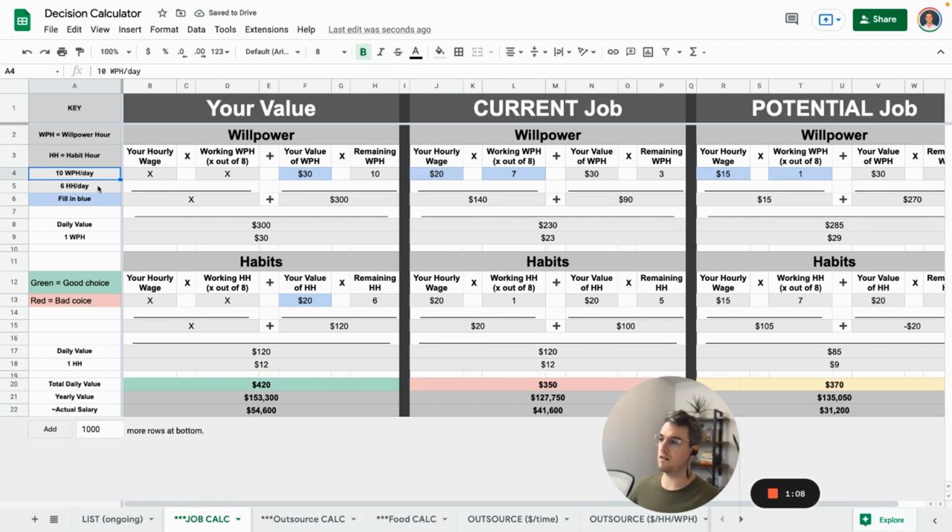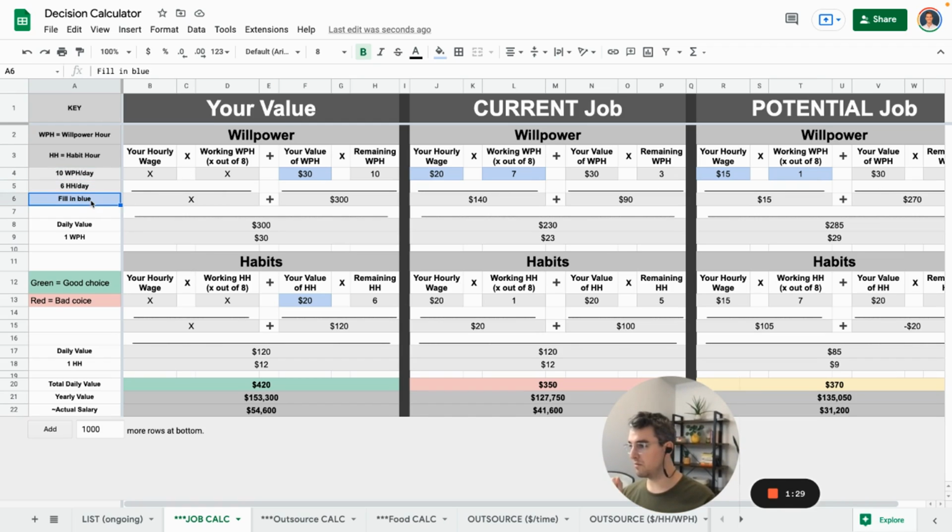This is going to be based on the diary study on habits, looking at basically 40% of our behaviors being habits. Obviously, this is going to be up for interpretation. If someone really wants to, they can change how many willpower hours and habit hours are in a day. This is just a really good baseline to start with.